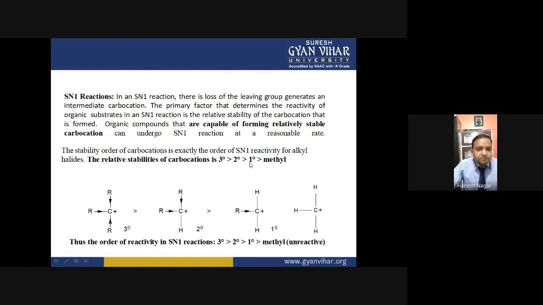So the relative stability is in this order. That's the reason why the relative reactivity of alkyl halide is in this order, because this carbocation is formed by step number one from the tertiary butyl halide, and this will form from the secondary alkyl halide. This will form from the primary alkyl halide, and this will form from the methyl halide. Okay.